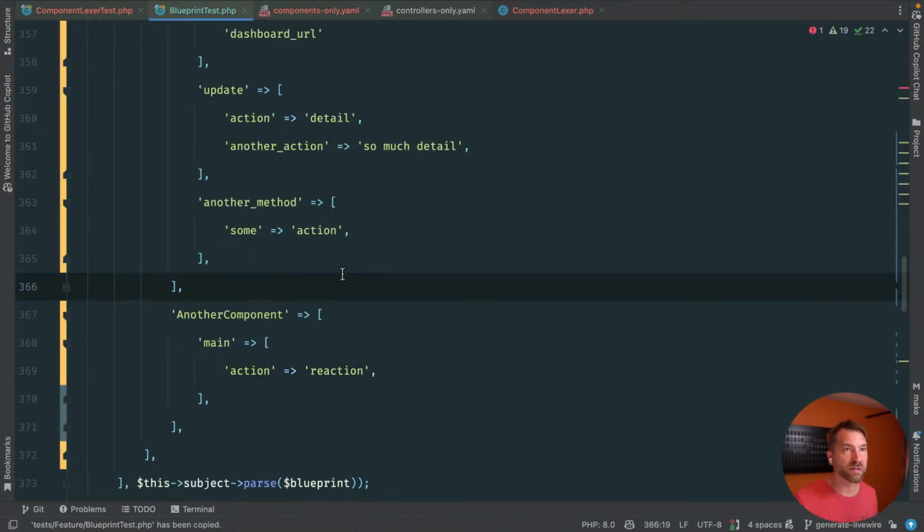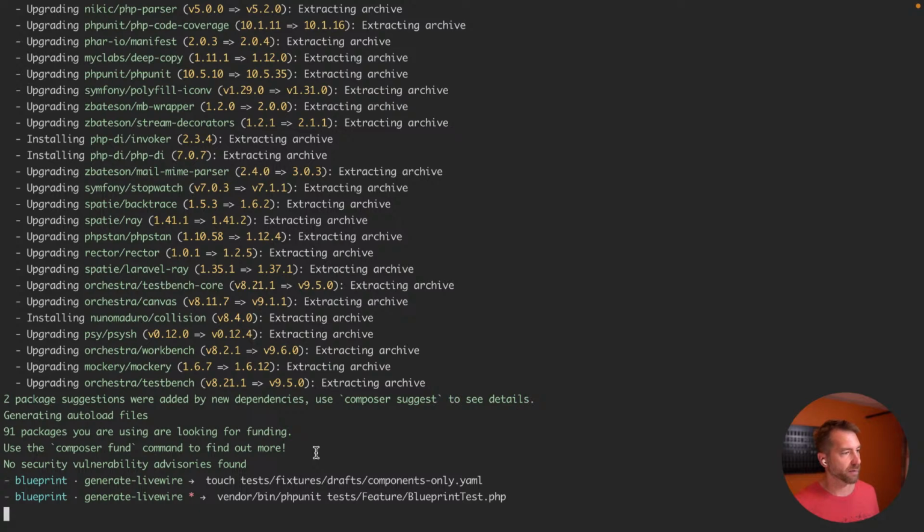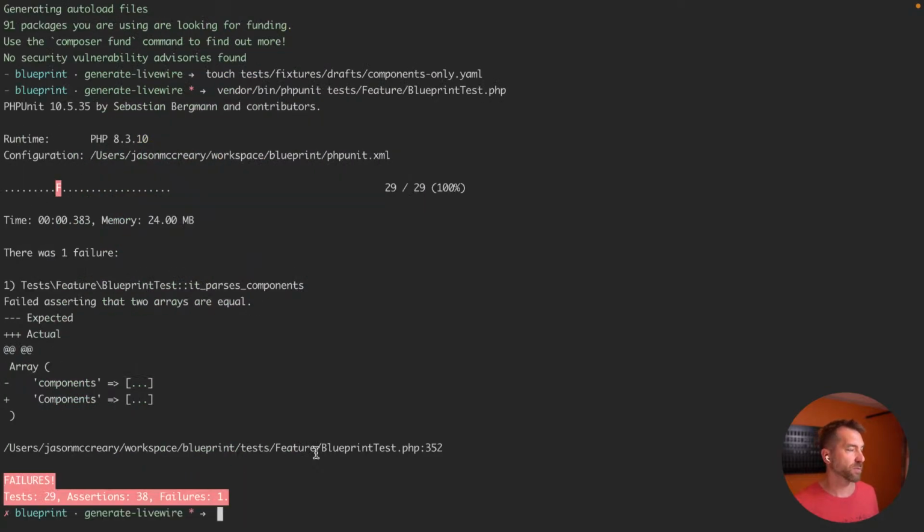So let's copy this test. Let's go run it. I have no idea why vendor. Oh, because Orchestra bumped. Okay. I think PHPUnit and Orchestra bumped, and now there's going to be some weird stuff going on here. Okay, fine. Oops, vendor bin PHPUnit that. It still runs. I don't know what PhpStorm's talking about. I'll look into that later.